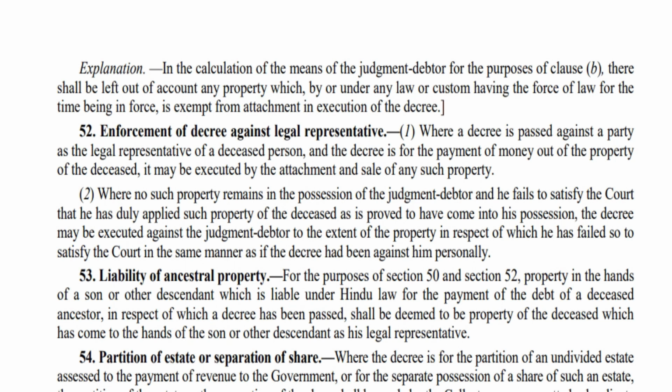Imagine there is one property A, which is the property of the deceased. That property did come to me, but after that, due to some reason, that property is not with me. Then I have to say to the court that this property was with me, then subsequently there were some debts for which I sold this property and paid that money to them, and the value of the property is 1 lakh and the debt was around 1 lakh. So I don't have any property now. So he needs to explain to the court as to what has happened with respect to that particular property which is not in his possession now.